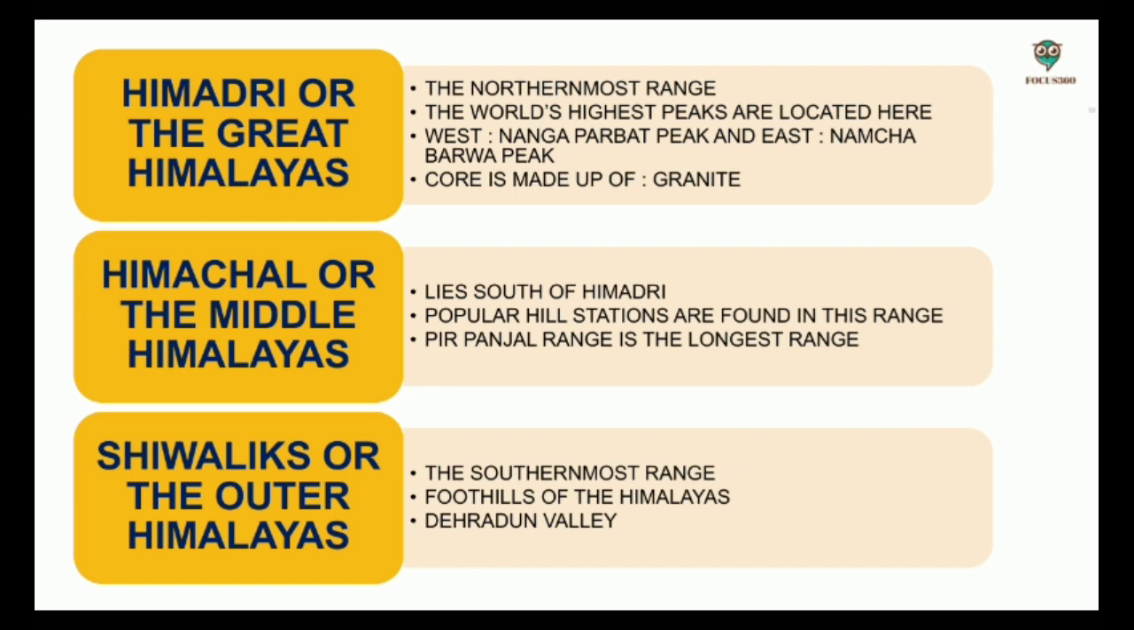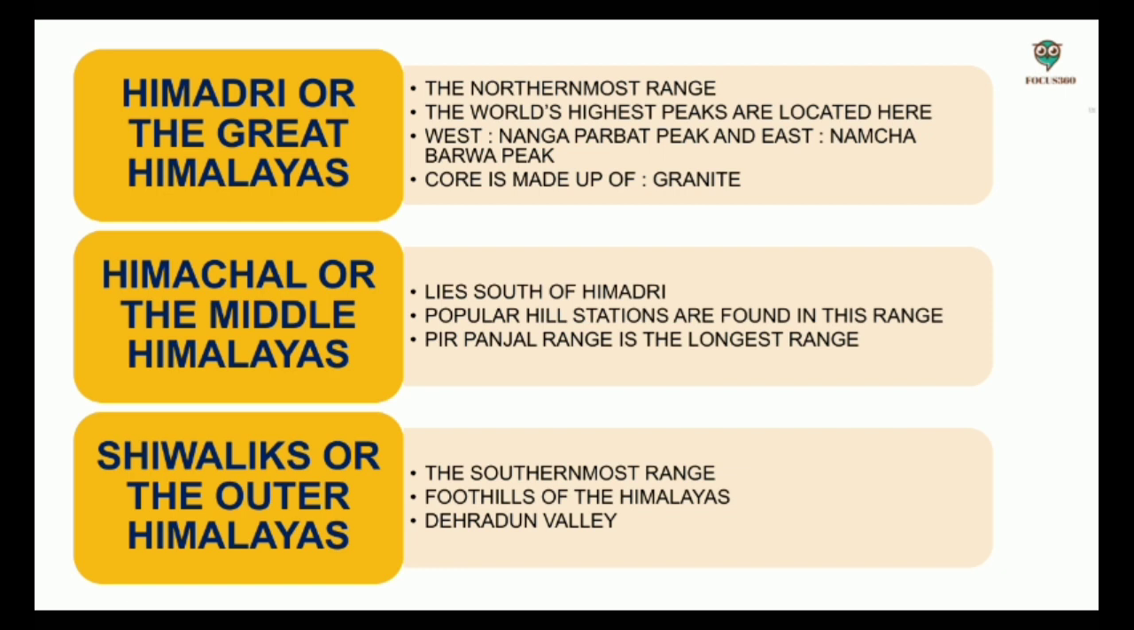Mount Everest, Kanchenjunga, Makalu, Dhaulagiri, Annapurna, etc. The core of this Himalayan range is composed of granite. Also, Gangotri and Yamunotri glaciers originate from this range.